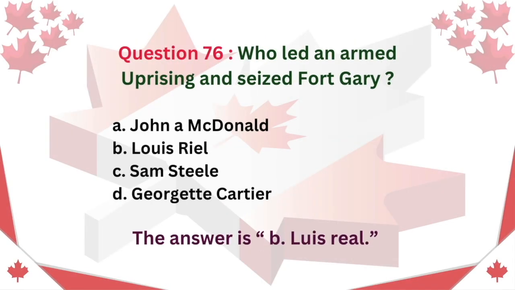Question 76. Who led an armed uprising and seized Fort Garry? A. John A. Macdonald. B. Louis Riel. C. Sam Steele. D. George-Étienne Cartier. The answer is B. Louis Riel.